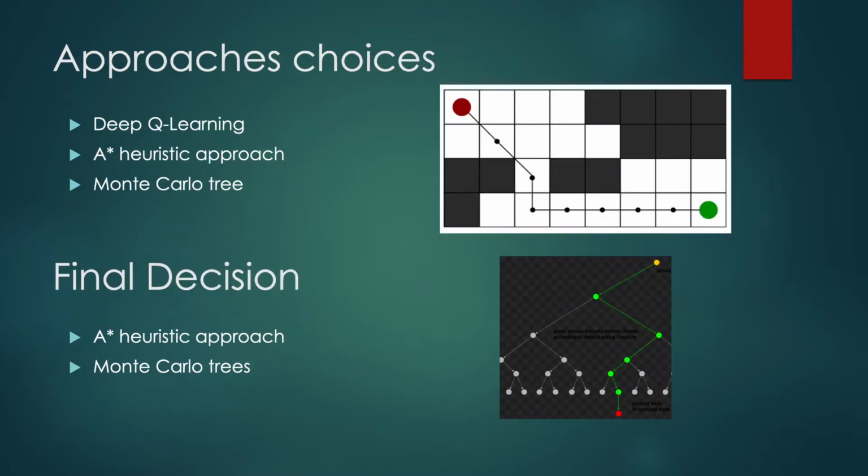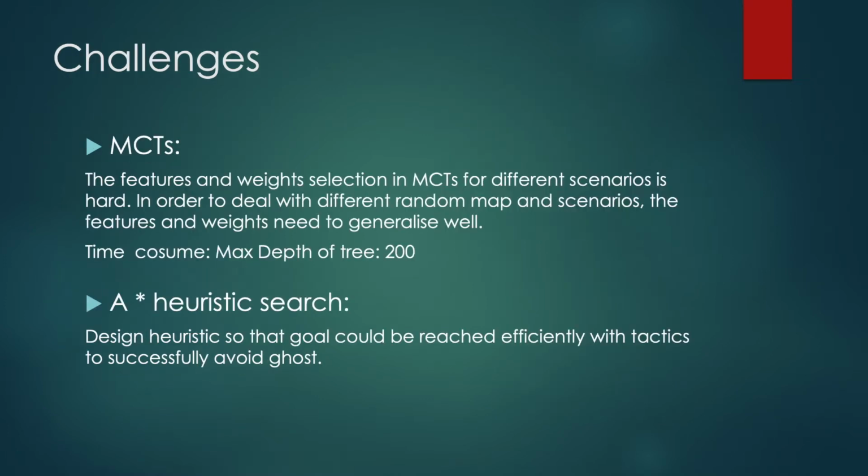We have initially chosen 3 approaches to dictate the behavior of the agent, which are Deep Q Learning, A-star heuristic approach, and Monte Carlo tree. But since the Deep Q Learning network is very complicated and very time-consuming with respect to this specific game, we abandoned this approach. For the Monte Carlo tree, we need to select different features and corresponding weights for different scenarios in the map. So this is quite a challenging part since we need to generalize well into different maps.